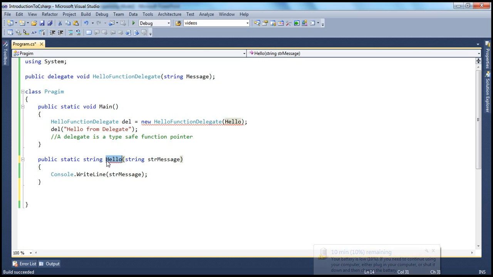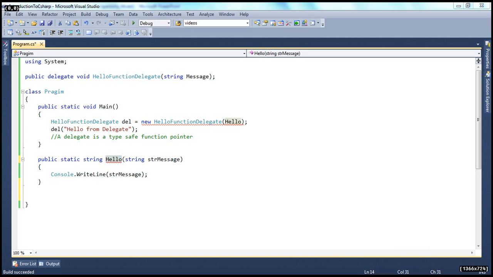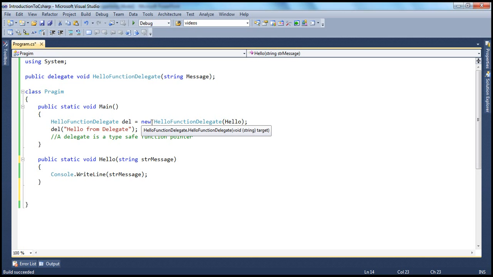If the signature of the method does not match, then we get a compiler error like this. So that's why a delegate is called a type safe function pointer. Look at this. The moment I change that to void, now the signature of this method matches the signature of this delegate, hence the compiler warning goes away.